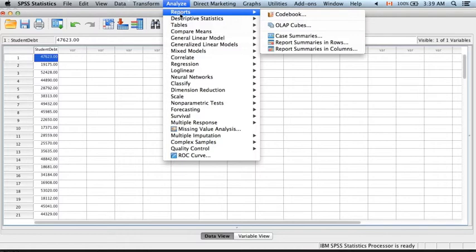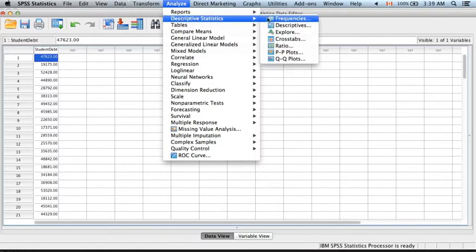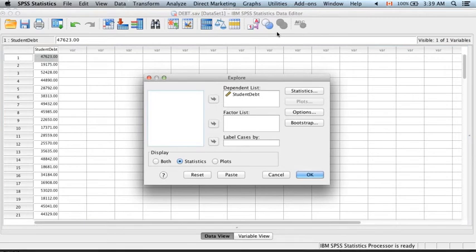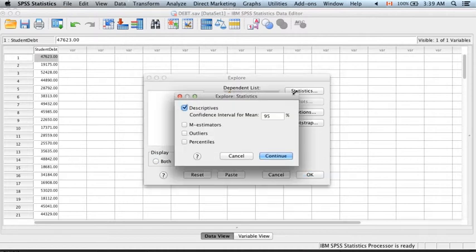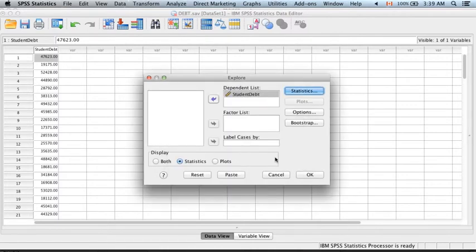To request another level, you can click on the Statistics button at the top of the Explore dialog box, and the Explore Statistics dialog box will open. Type the desired confidence level, example 90%, 95%, 99%, in the text box next to confidence interval for mean and click Continue. You will return to the Explore dialog box where you might want to click the Statistics radio button within the Display section. Otherwise, SPSS will produce both summary statistics and plots. Finally, click OK and the output below will be produced.